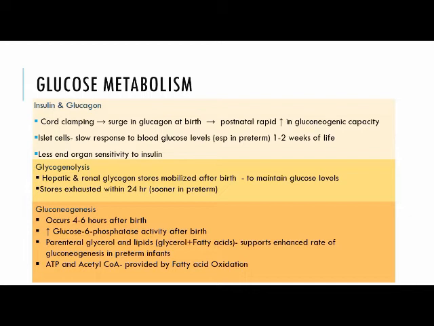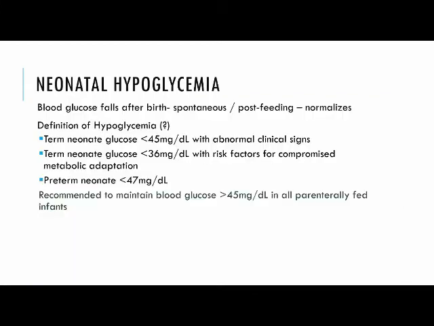Whereas in preterm infants, parenteral supplementation of glycerol and lipids, which are lipid formulations that include glycerol and fatty acids, are known to enhance the rate of gluconeogenesis. Because in preterms they have less enzyme activity, they don't have phosphoenolpyruvate carboxykinase, and hence they have limitation to have gluconeogenesis from amino acids and lactic acids. So this is known to help. And ATP and acetyl-CoA, which are required for gluconeogenesis, are provided by the fatty acid oxidation.